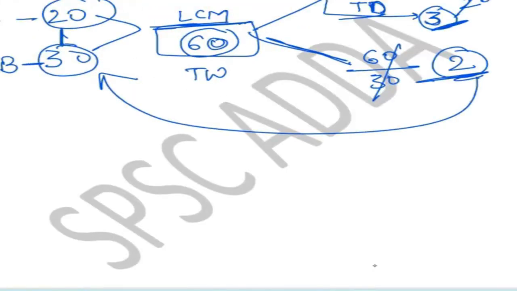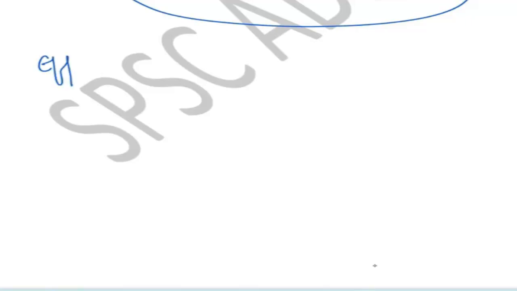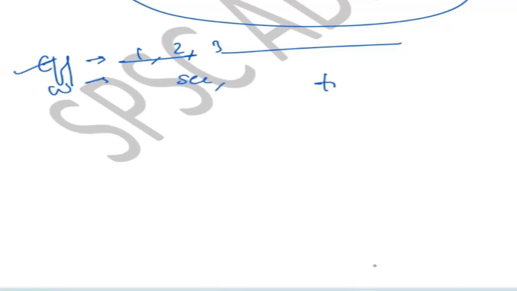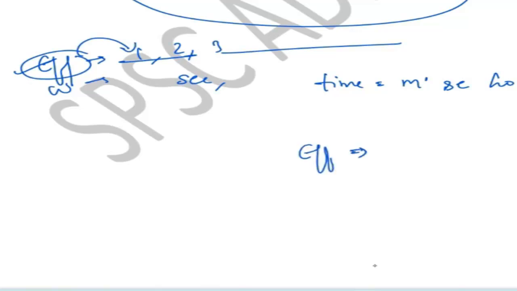No. There will be no unit for efficiency or for work. It will be just a constant number: 1, 2, 3, 4, X, Y, Z, anything. There is no unit for efficiency like second, minute, hour that we consider in time. So efficiency will be in digits only, 1, 2, 3, 4, 5. That will be the efficiency of a person. Or maybe it is possible that the efficiency will be in decimal also, in fraction or decimal.